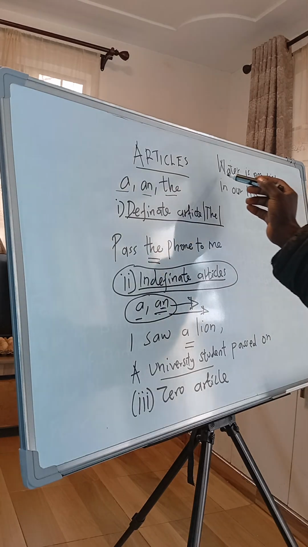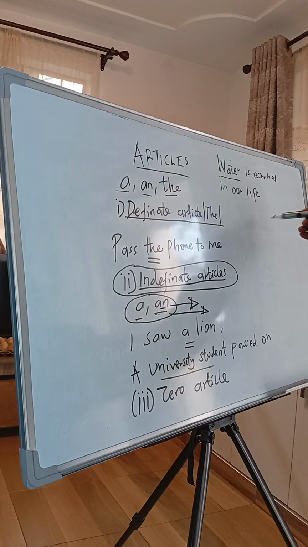But now, since you have mentioned the water to these people, next time you are going to mention water, you can use the, because you have mentioned it before. Now you can use the water concept. Are we learning something? I know we are.